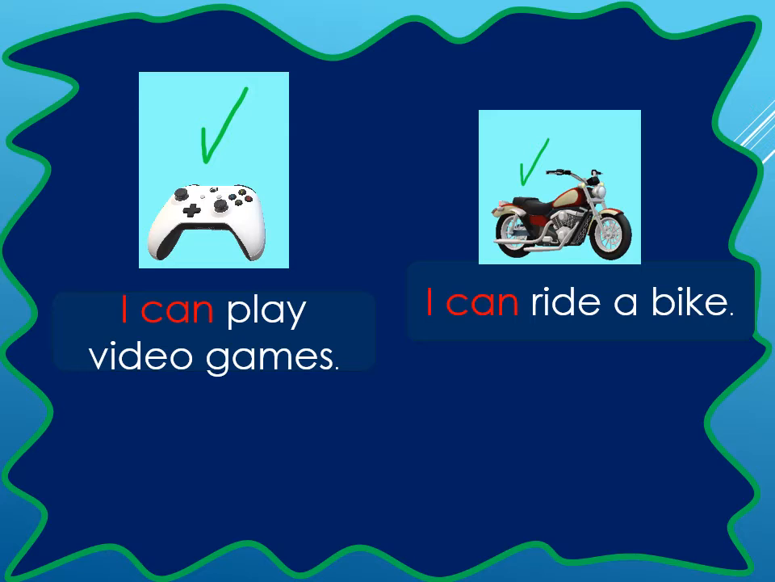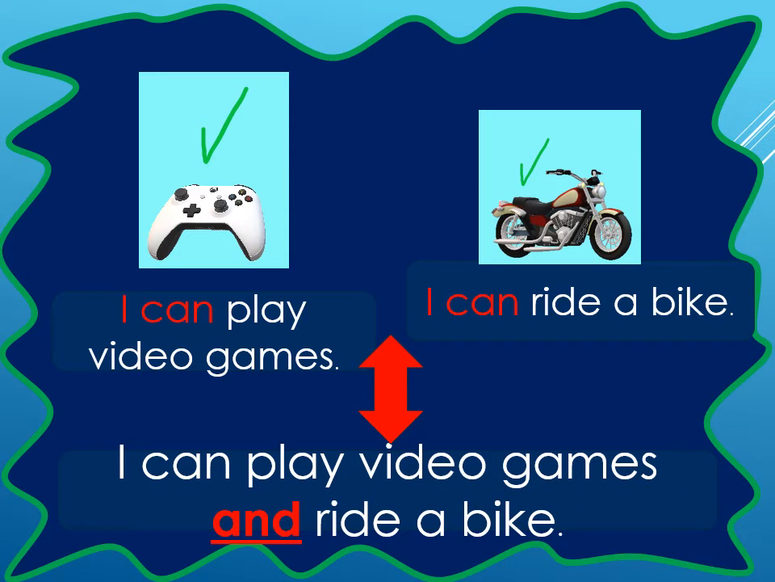So let's see the example. I can play video games. I can ride a bike. How do we organize a sentence? So we are going to give an example. I can play video games and ride a bike.